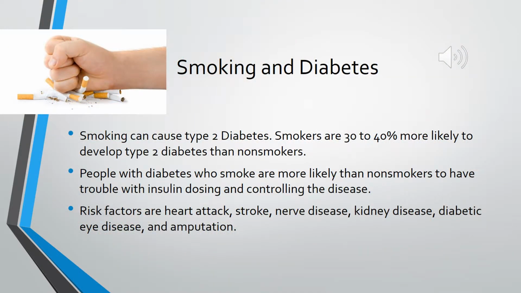Smoking and diabetes. Smoking can cause type 2 diabetes. Smokers are 30 to 40% more likely to develop type 2 diabetes than non-smokers. People with diabetes who smoke are more likely than non-smokers to have trouble with insulin dosing and controlling the disease. Risks include heart attack, stroke, nerve disease, kidney disease, diabetic eye disease, and amputation.